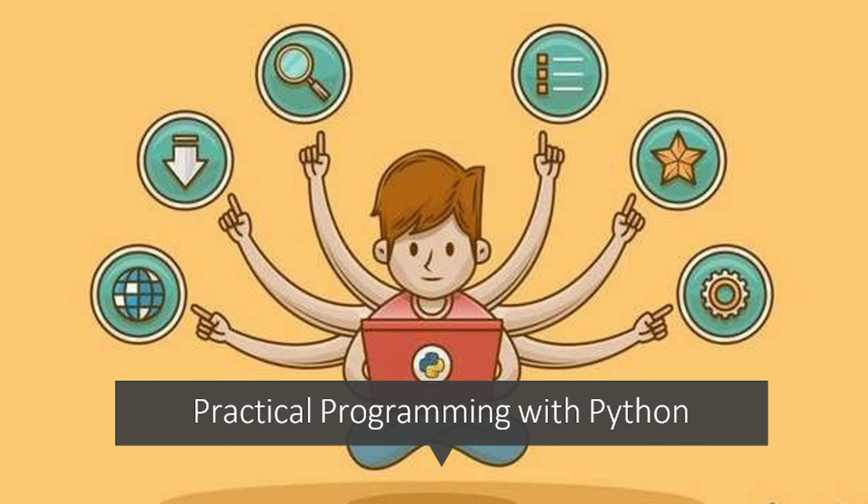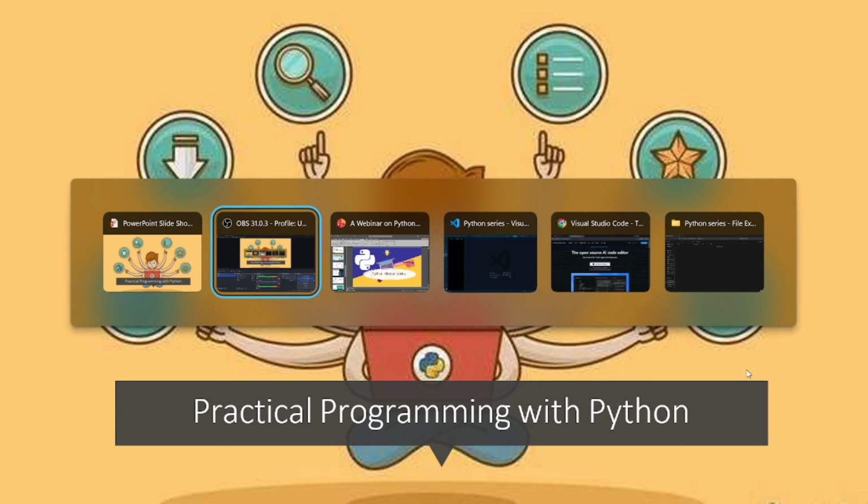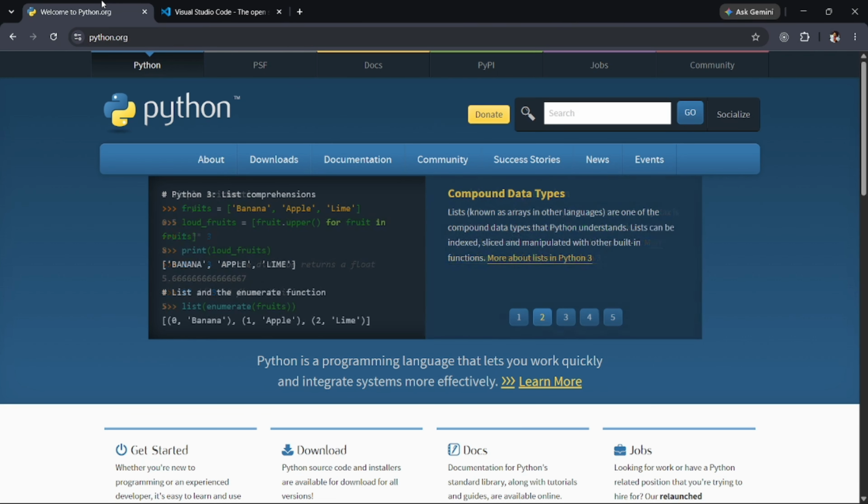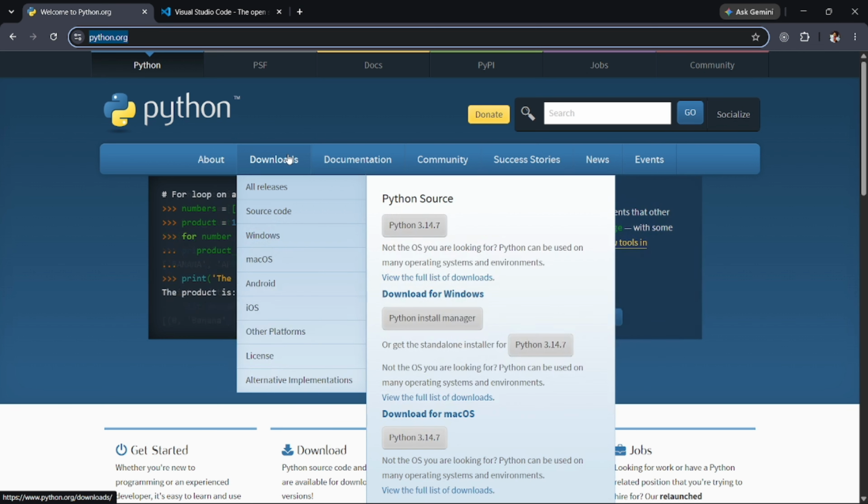Okay, so practical programming with Python. Let us see. The first thing is we need to install the latest version of Python. python.org is the official website for Python. We need to download the latest version, which is 3.14.17. You need to click on it and the exe file will be downloaded, or you can use the install manager to install the latest version on your system.